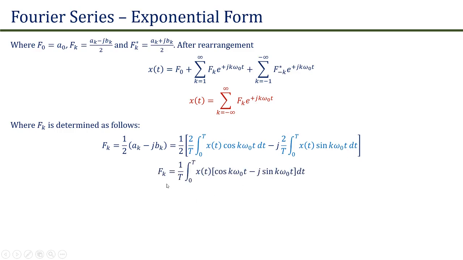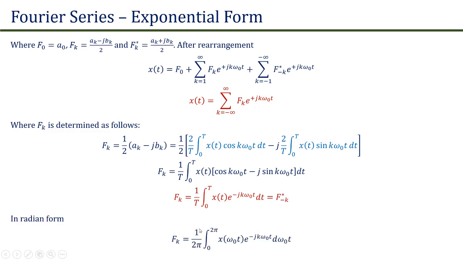On simplification, we will get fk is equal to 1 upon T integration from 0 to T x(t) [cos(k omega naught t) minus j sin(k omega naught t)], which further can be written as fk is equal to 1 upon T integration from 0 to T x(t) into e raised to power minus j k omega naught t dt, which is further equal to f minus k conjugate. In radian form, this fk can be written as 1 upon 2 pi integration from 0 to 2 pi x of function of omega naught t into e raised to power minus j k omega naught t d(omega naught t).